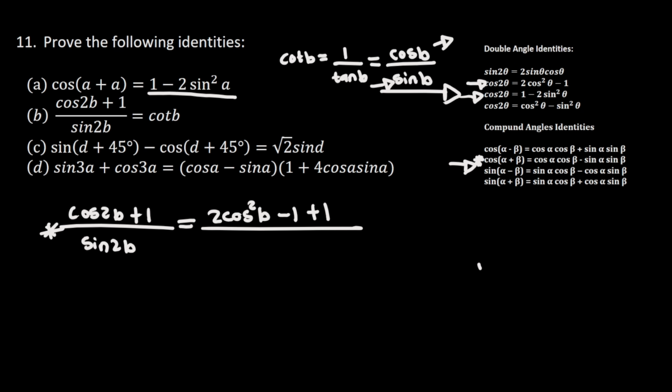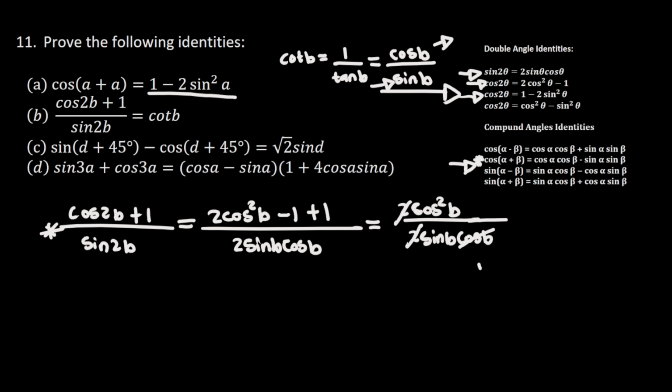So I'm going to write this sine of 2b by using this double angle identity here, so that I have 2 sine of b times cos of b, and this is going to be equal to 2 cos square of b divided by 2 sine of b times cos of b. This 2 is going to cancel this 2, and this cos of b is going to cancel one of the cos of b's here, so that I get cos of b divided by sine of b. And we know that this is going to be cot of b.